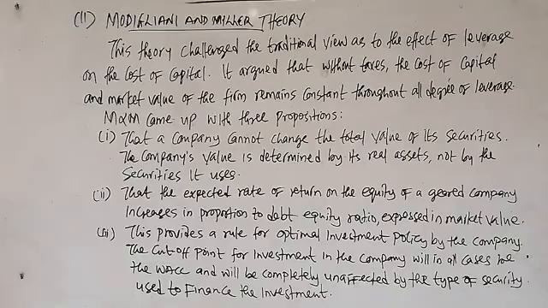So let me quickly talk about the net operating income approach. What does the net operating income approach say?